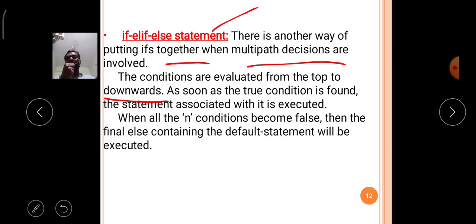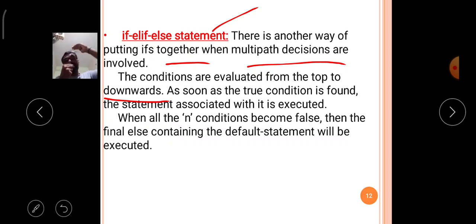Even though the if elif else statement contains multiple conditions with multiple groups of statements, the top condition is verified first. Only if the top condition is false does it come to the next one. If the second condition is also false, it comes to the third level, then the fourth level, fifth level, up to the nth level.